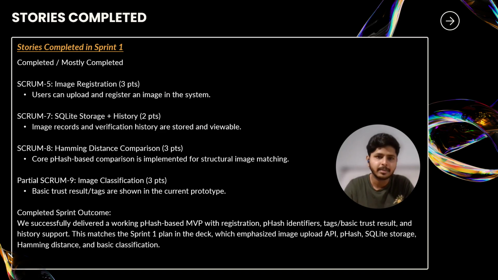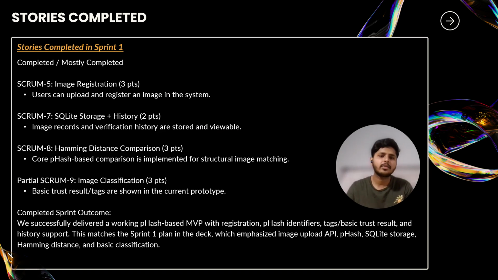In the current prototype, the system can display basic trust result tags such as likely real, uncertain, likely AI manipulated, or likely AI. More advanced classification logic will be refined in the future sprints.